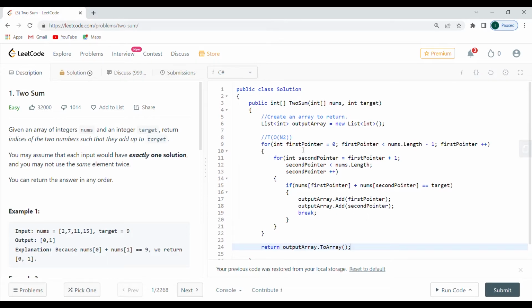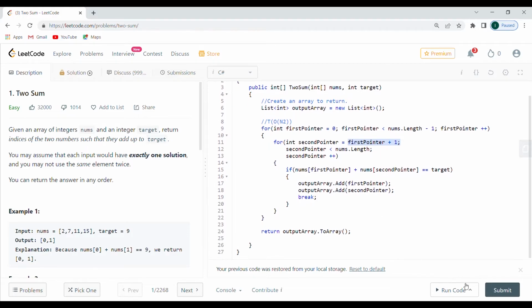So if the first pointer is 0, less than length - 1, yes. I'm going to increment the first pointer. I'm going to increment the second one as well. This one is going to be the first pointer plus 1. So the second pointer is all right.